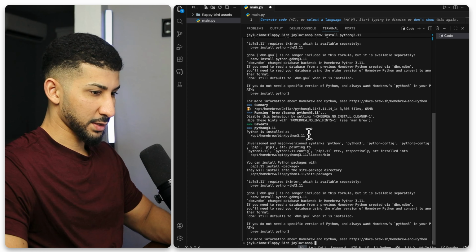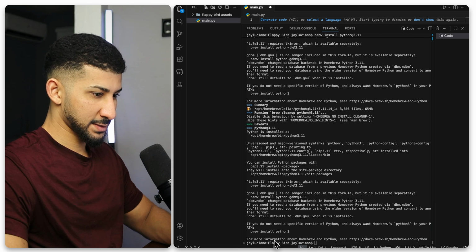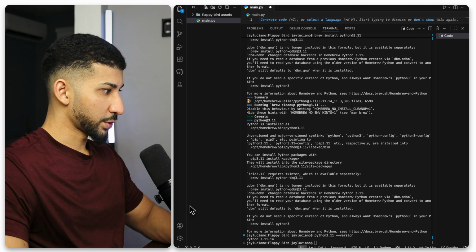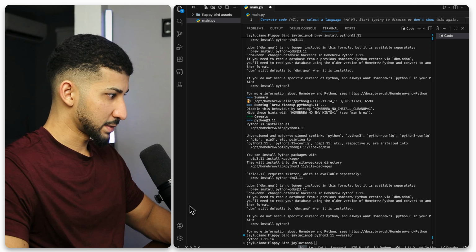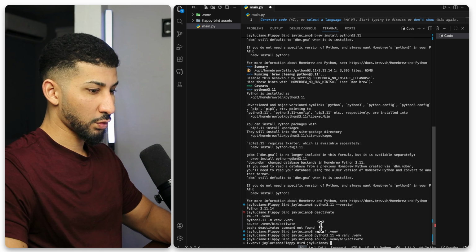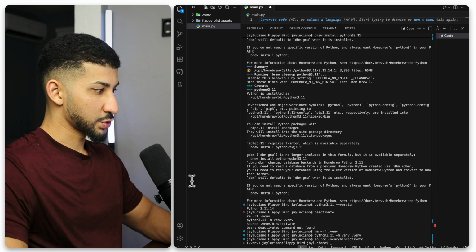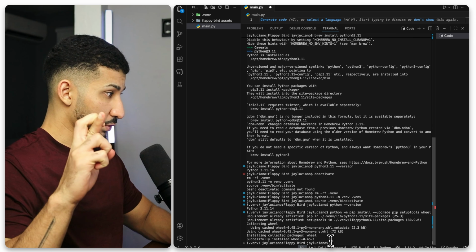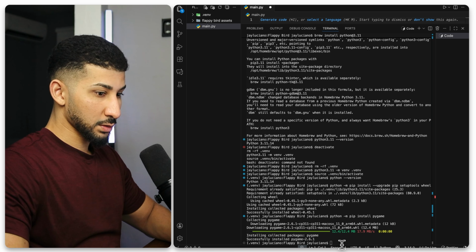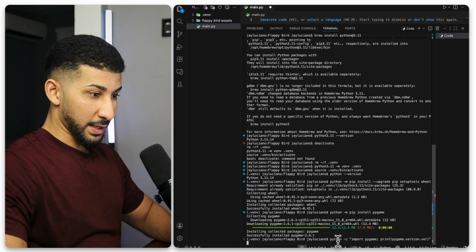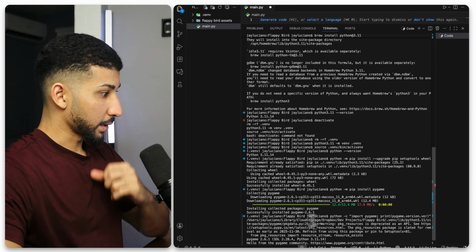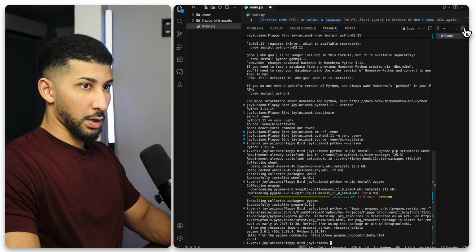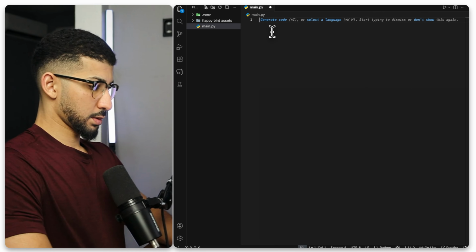Fetching downloads. I think it just installed it, so I now need to verify it. It says 3.11.14. Now I need to recreate my virtual environment. All right, it says command not found. Therefore, I believe that it is not installed. So I'm going to confirm. Paste. Fingers crossed. Glory to God. Verify after install. Let's go ahead and do that. Paste. Score. Yes. Okay, I think we're in. All right, so I'm going to X out of the terminal, and now we can go back to the coding part of everything. I need my glasses.